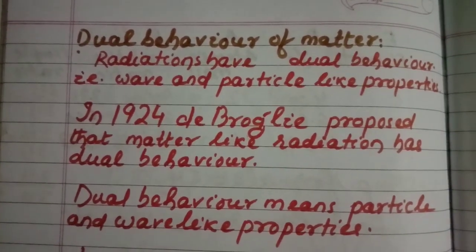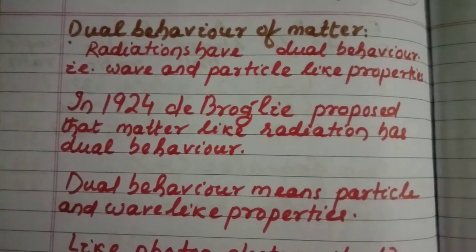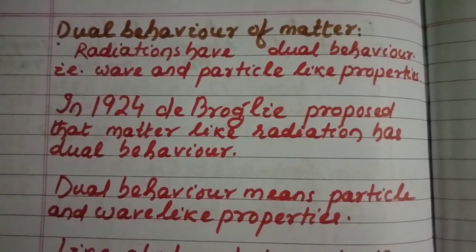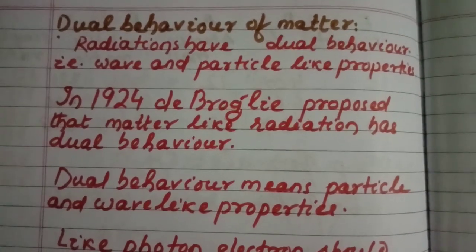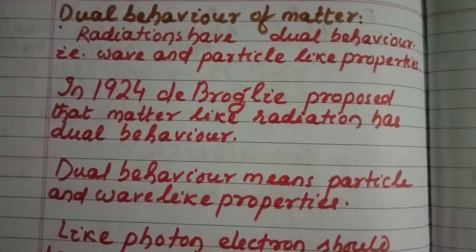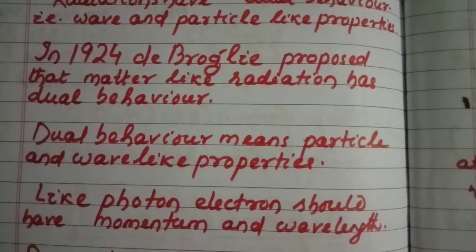Let us discuss the dual behavior of matter. You know radiations have dual behavior, that is wave and particle like properties. Radiation is a wave as well as a particle. In 1924, de Broglie proposed that matter like radiation has dual behavior.